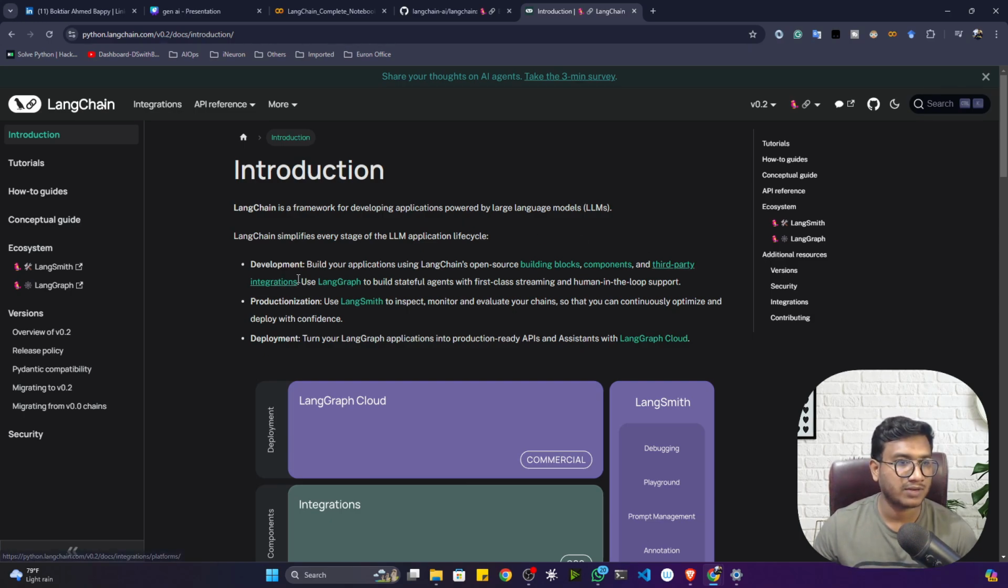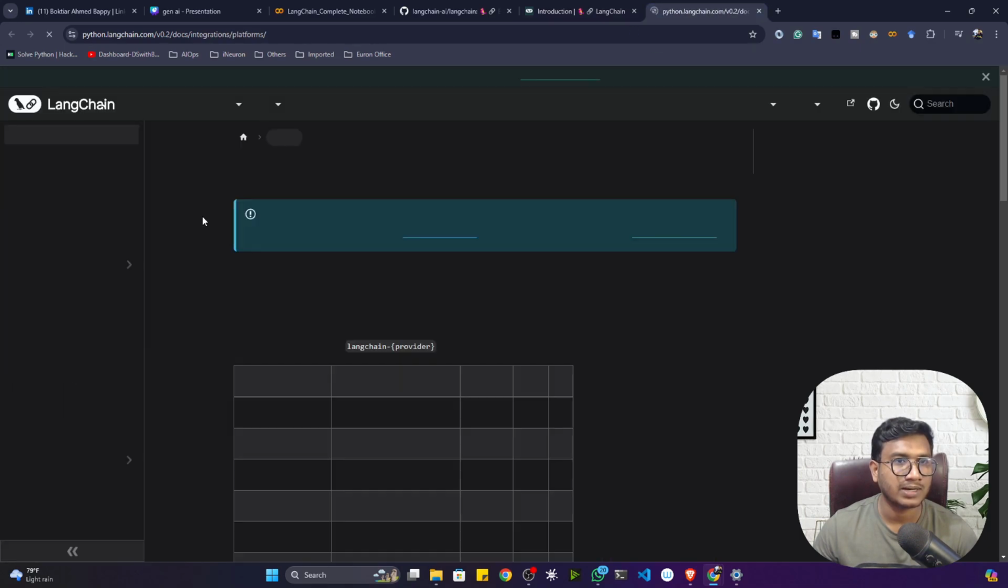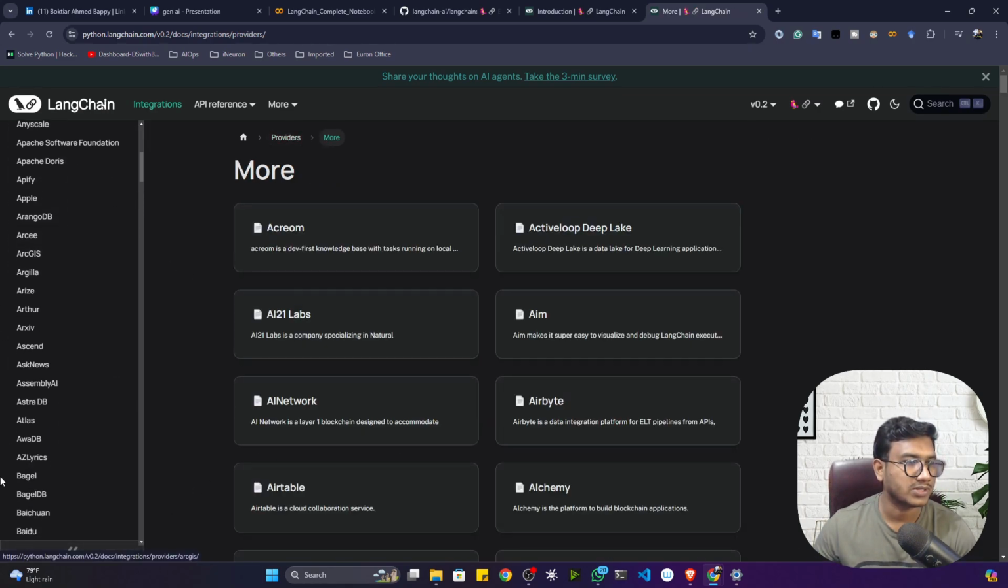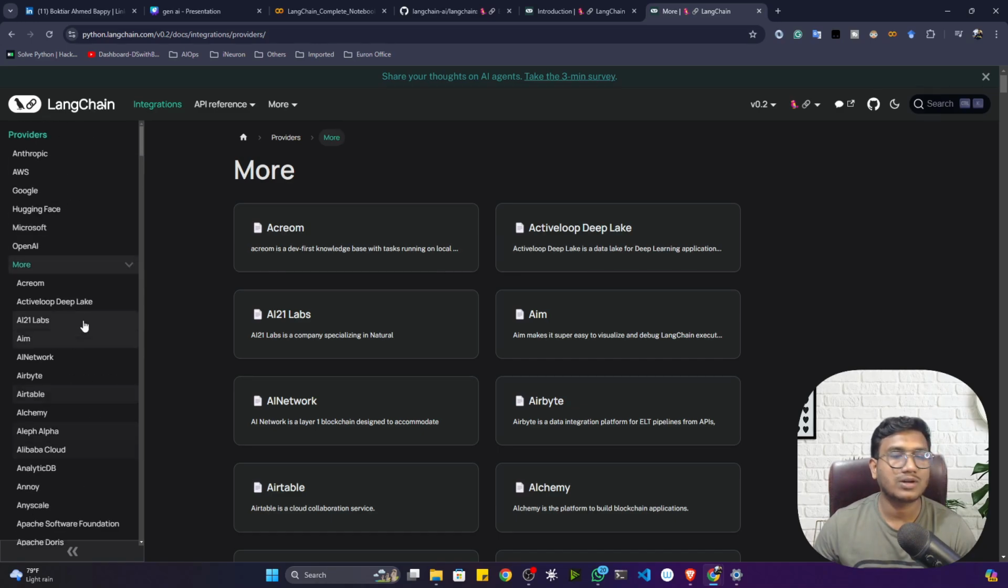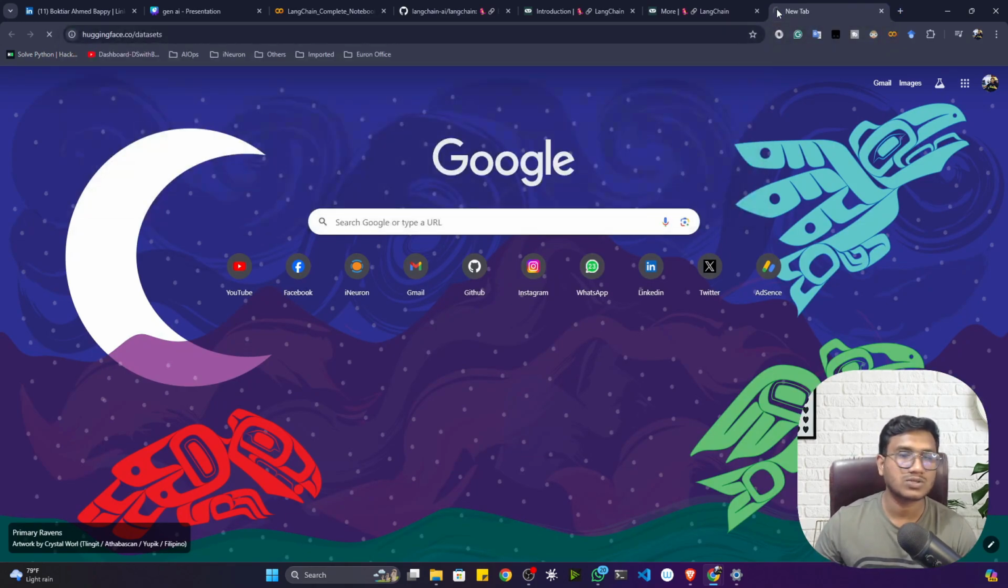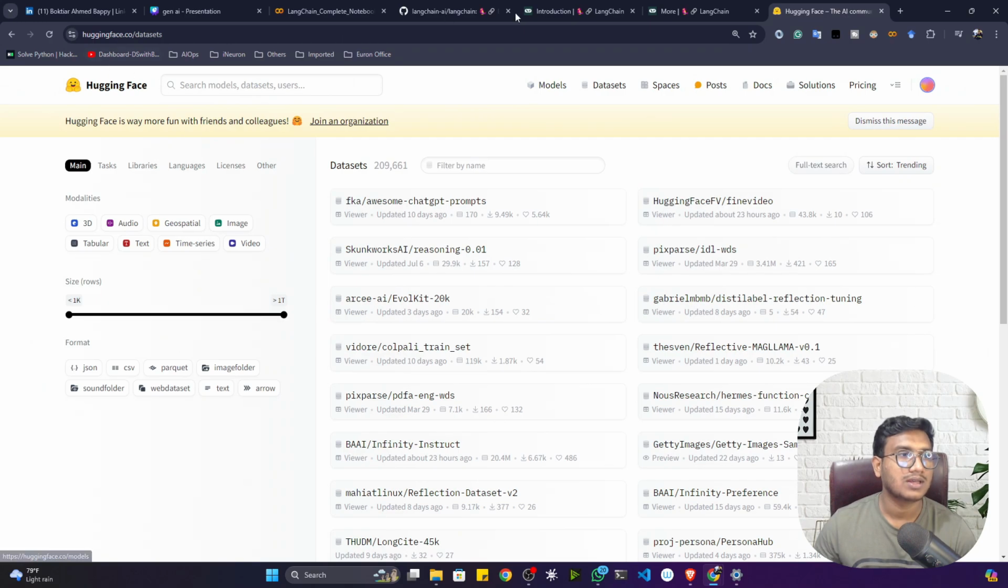You can see it has different integrations. Let me show you. If I open the third-party integrations, see, it supports Anthropic, then AWS, Google, Hugging Face, Microsoft, OpenAI, and many more. All the different cloud Gen AI services it supports, and all the different large language model platforms it supports. You can also integrate with Hugging Face. That means whatever Hugging Face models I showed you, I think you remember, all kinds of open source large language models are available inside Hugging Face. You can easily use these models with the help of LangChain. And always try to remember, guys, LangChain doesn't have any large language model of its own.